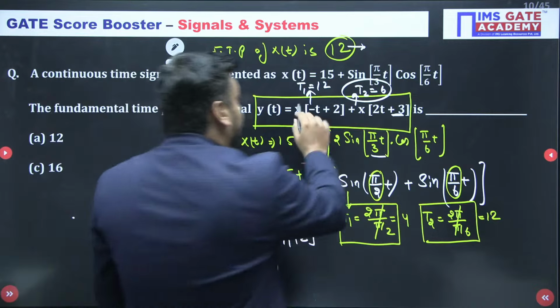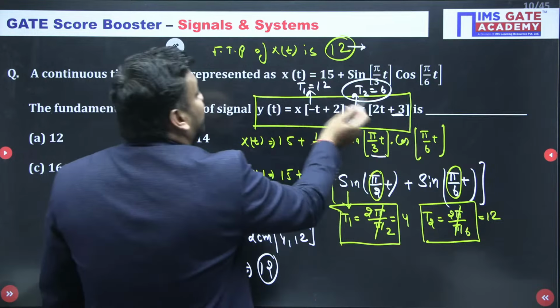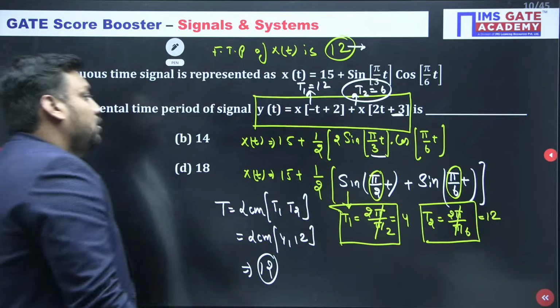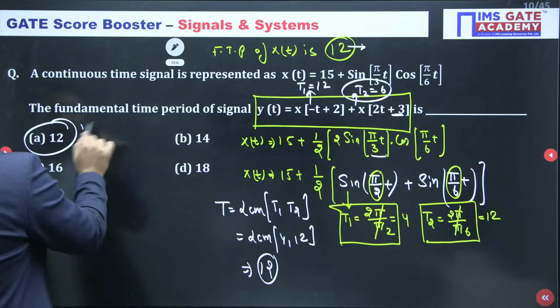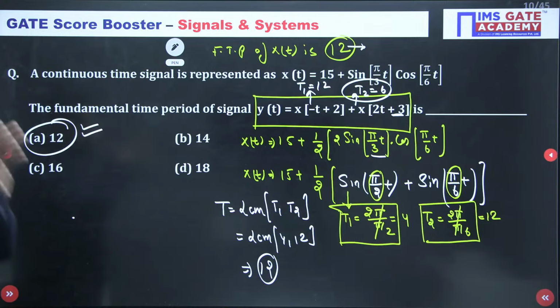So now again you have to take the LCM of 6 and 12. What is the LCM of 6 and 12? It is 12. So the correct answer should be A guys. Is it option number A? Correct answer A or not?